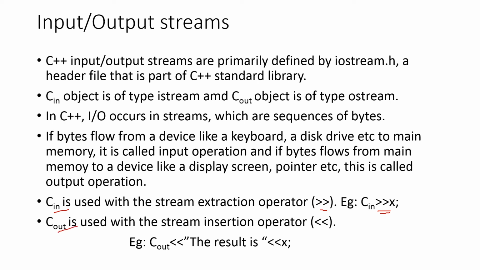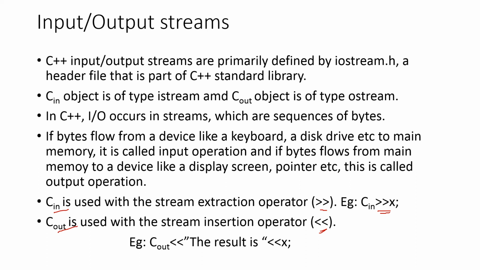And for cout, for displaying, we are using the insertion operator. This is the symbol and you write cout. Then you have to mention what the output is. So just see the example. Here it is written cout, then the insertion operator, and then the result is, which we have given in double quotes.